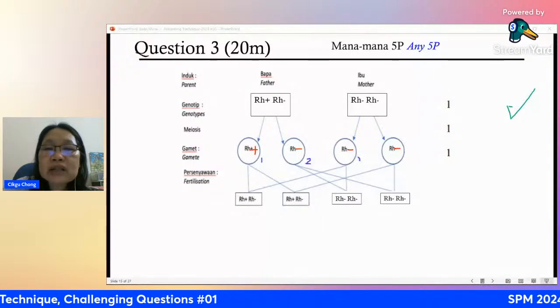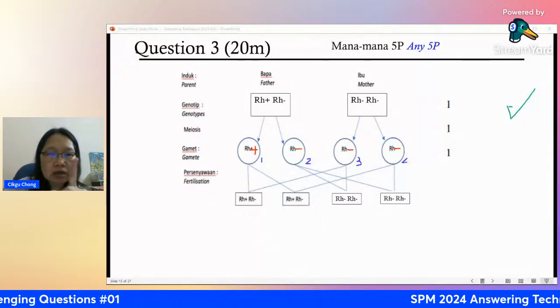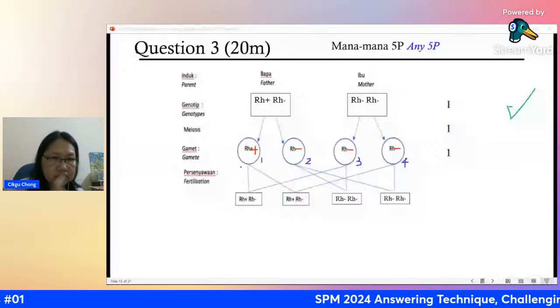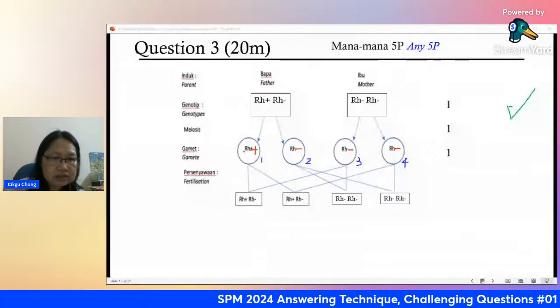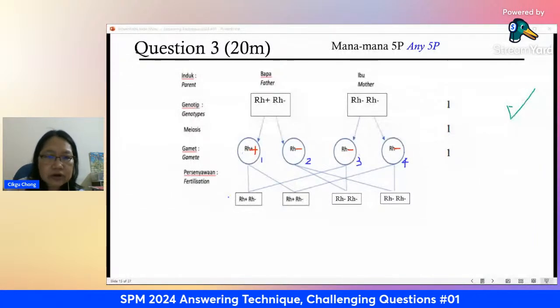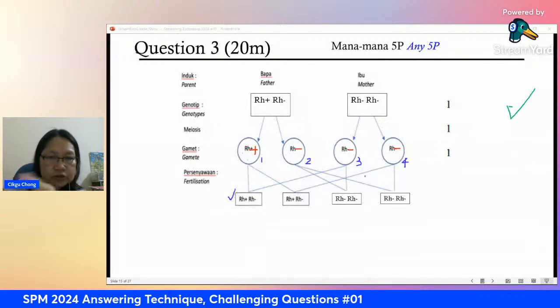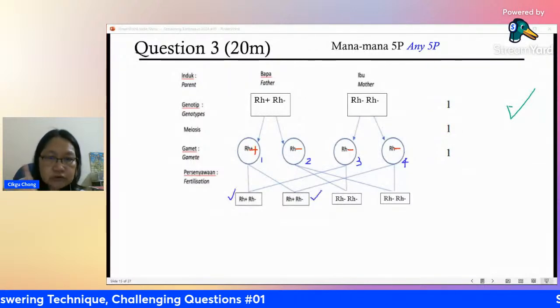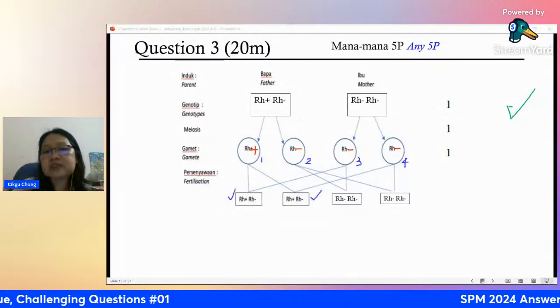You must take one sperm and combine with each of the ovum. Okay, so 1, 3, you get this. Then 1, 4, you get this. Then 2, 3, you get this. 2, 4, you must use up all the possibilities.